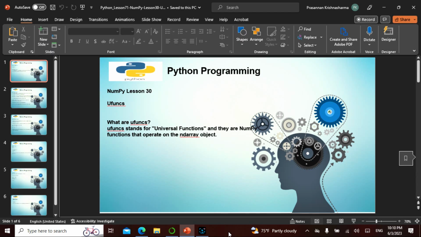Namaste friends. So today is chapter 71 in the entire Python and lesson 30 in NumPy. I have to say we have actually finished the distributions and we have climbed quite a lot in this NumPy, which is quite a big module. This is the final module piece of NumPy.